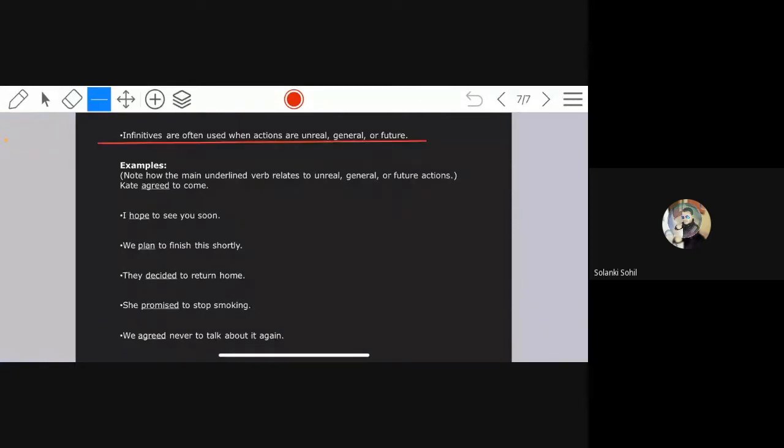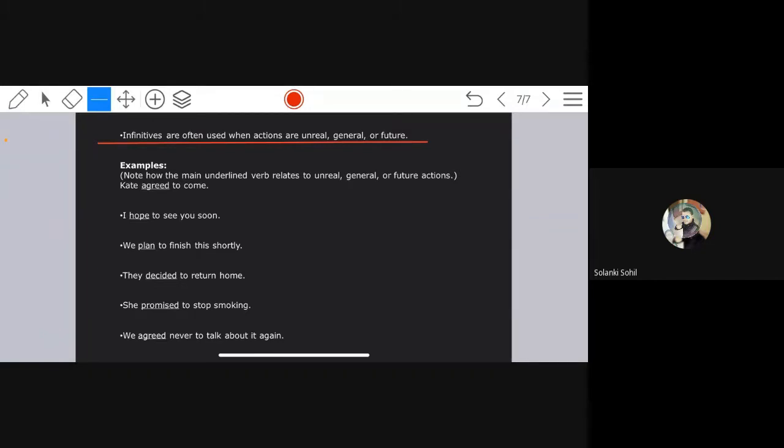Infinitives are often used when actions are unreal, general, or future. Examples: note how the main underlined verb relates to unreal, general, or future actions. Kate agreed to come. I hope to see you soon. We plan to finish this shortly. They decided to return home. She promised to stop smoking. We agreed never to talk about it again.